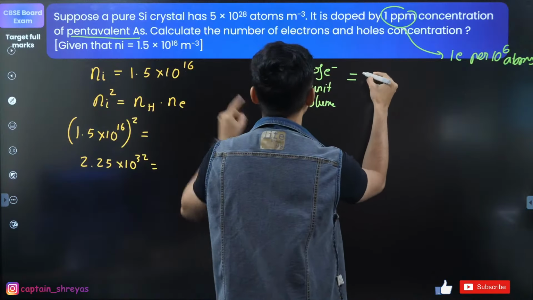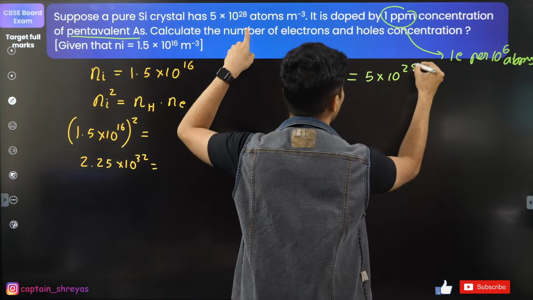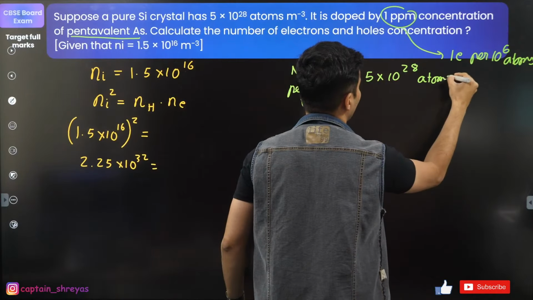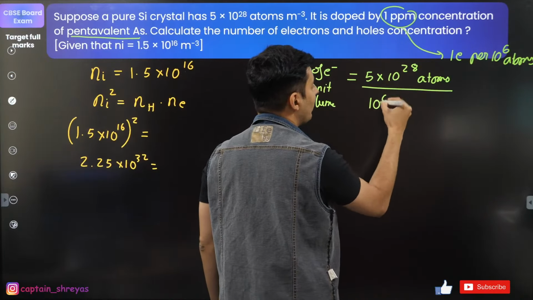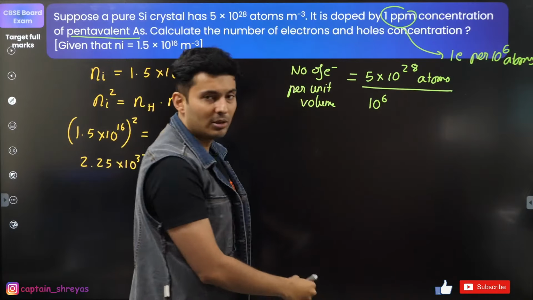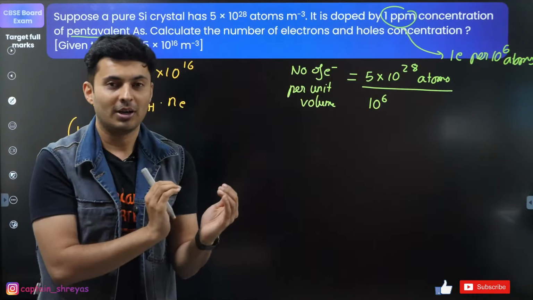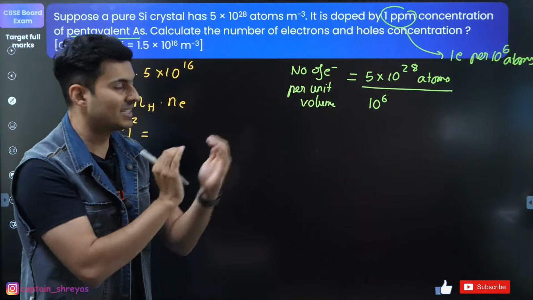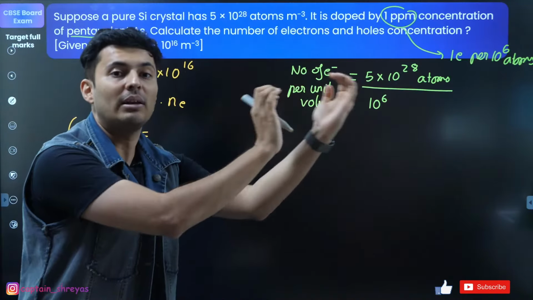Obviously the answer is 5 into 10 to the power 28 atoms divided by 10 to the power 6. That many units will be formed of 10 to the power 6 atoms, and each unit will have one electron.